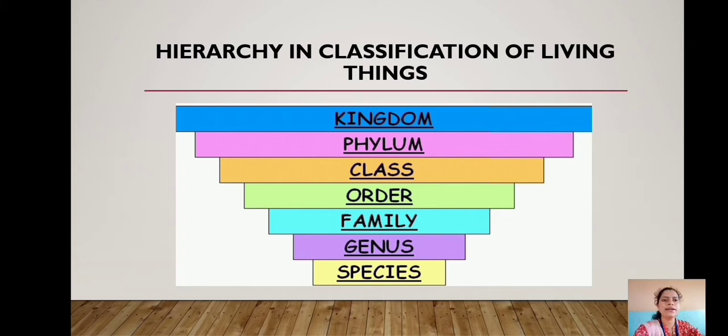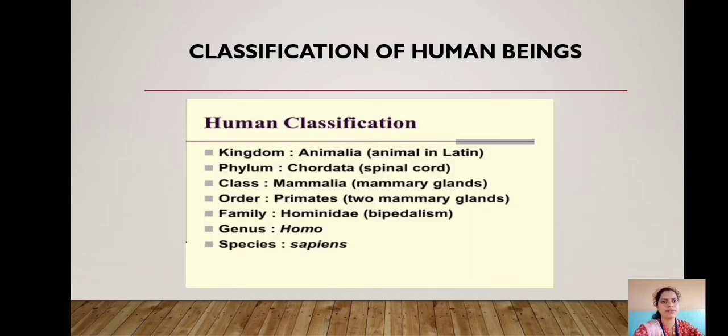Let's understand it with the help of classification of human beings. Human beings are included in kingdom Animalia because they are animals. Phylum Chordata because they have spinal cord. Class Mammalia because they have mammary glands.